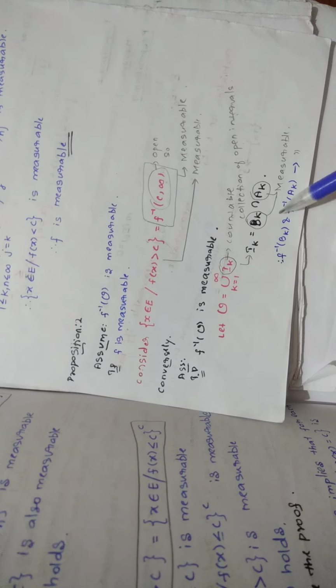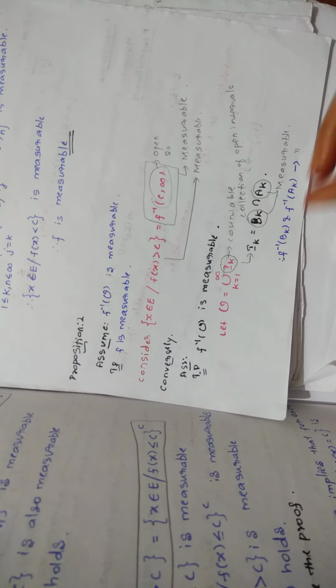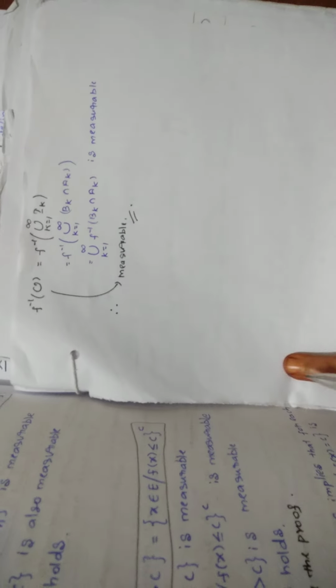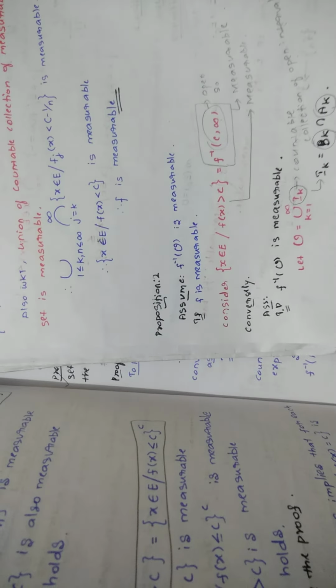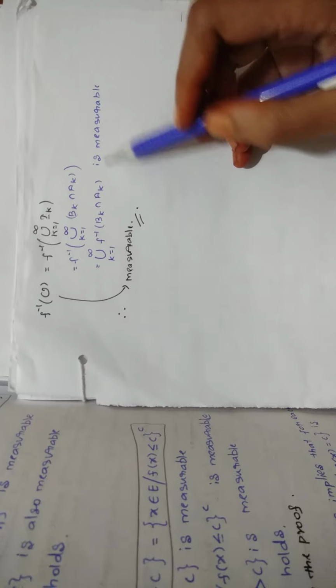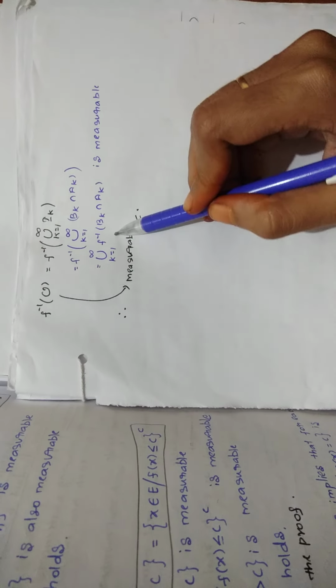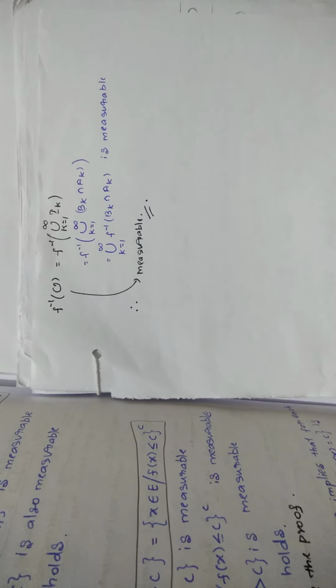The reason is that in a few steps before, you have written that f inverse of B_k and f inverse of A_k are measurable, right? So from this you can say even when you take the union of these two, you are going to get a measurable set. Can you understand? Therefore from this you can say this is measurable. If the left hand side is measurable, this will also be measurable. Hence the proof. This is what we have to prove, right? f inverse of script O is measurable.